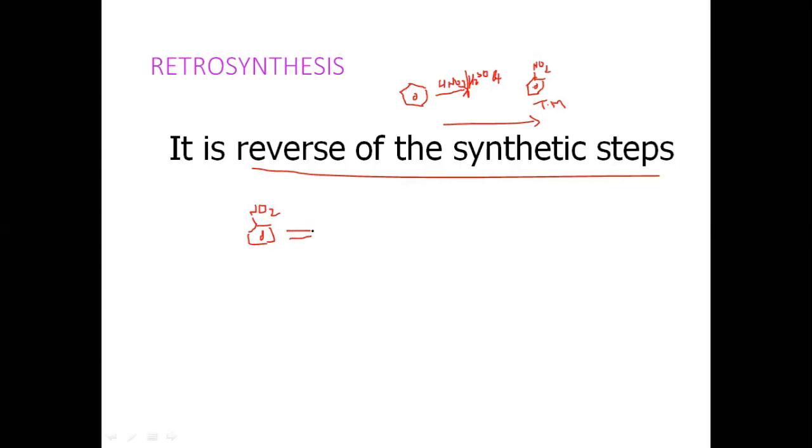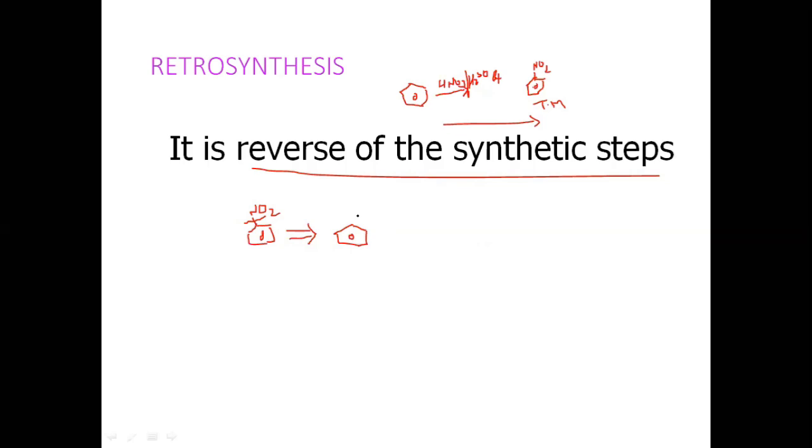For retrosynthesis representation, you need to use this retrosynthesis notation. Now the question is where you can do the disconnection or cleavage of the bond. Here is carbon and nitrogen, so you can do the disconnection here. You will get two types of synthons. Synthons are positively and negatively charged species.